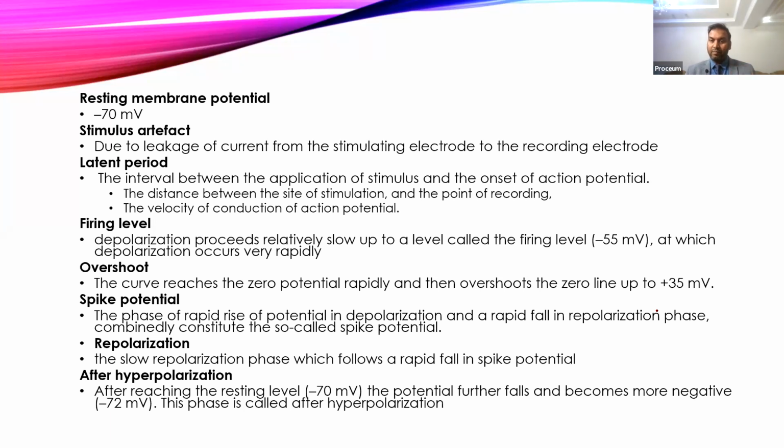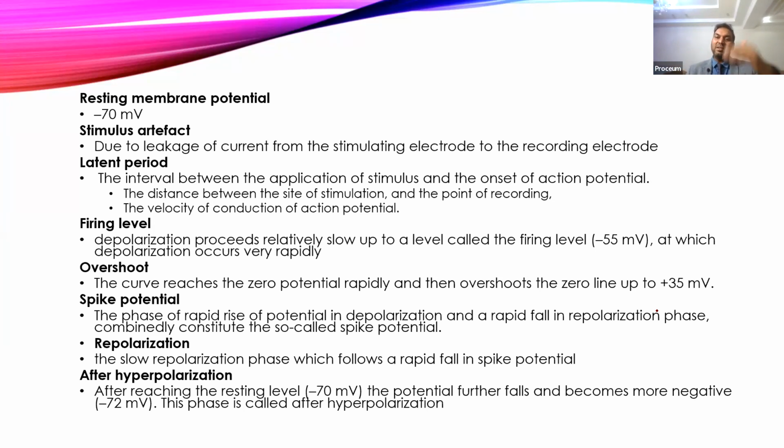Then come to the firing level. Once the stimulus is given strong enough, it will open sodium channels, and sodium ions will start entering inside the cell, and that will raise the membrane potential. So minus 70 can go up to minus 65. Then from minus 65, if a strong stimulus is given, it can open more sodium channels and go to minus 60. If it goes stronger, it can go up to minus 54. Once it reaches minus 54, this is a critical membrane potential level where voltage gated sodium channels are sensitive, and it will open the voltage gated sodium channels, and up to that level is called the firing level.